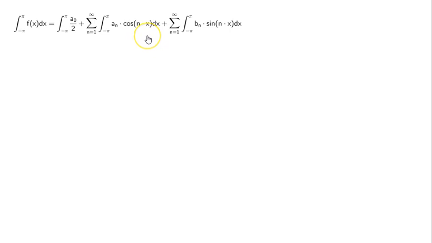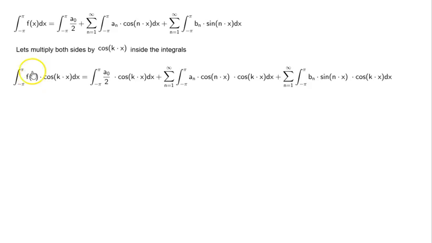Now this is where you need to remember the important integrals that we had looked at. So let's multiply both sides by cos kx inside the integrals. What do we get?